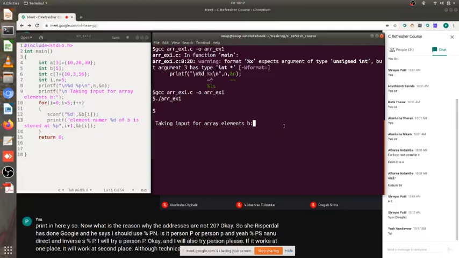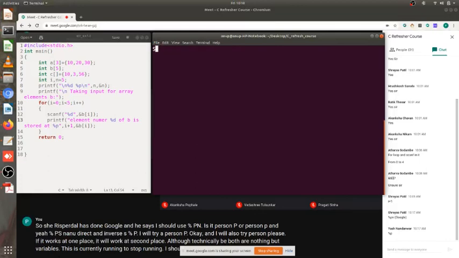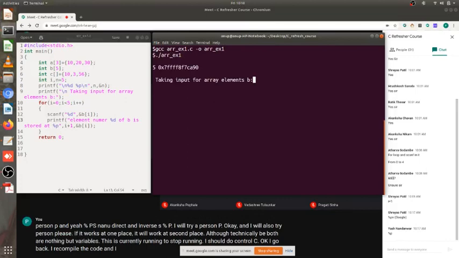%p here. If it works at one place, it will work at the second place also. Technically both are nothing but variables. This is currently running. To stop running, I should do Control C. Okay, I go back, I recompile the code and I execute it again.